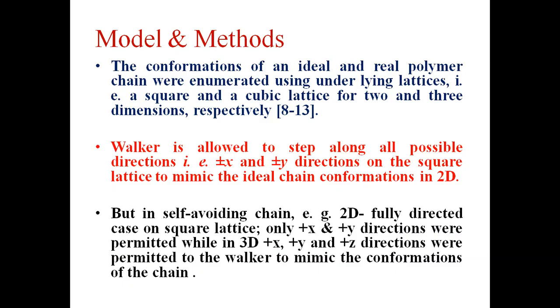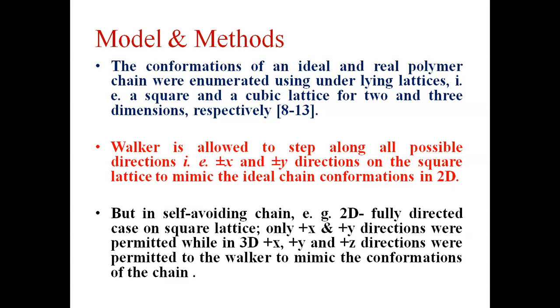So we follow the lattice model of the polymer chain, where we consider a square lattice as well as a cubic lattice to mimic the conformation of the chain in 2 and 3 dimensions. In the case of an ideal chain, we consider the chain to have steps along plus-minus x direction as well as plus-minus y direction. That is the case of an ideal chain.